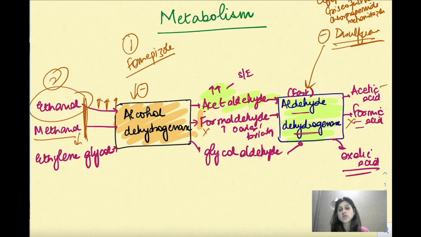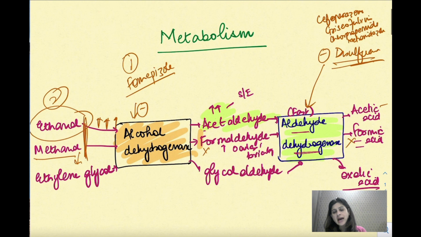These are the other drugs which also are going to act by the similar mechanism of blocking the aldehyde dehydrogenase. So they have the same effects, and it is called as disulfiram like action. So they are all going to cause the accumulation of acetaldehyde, and जो भी side effects आएंगे they are because of accumulation of acetaldehyde.